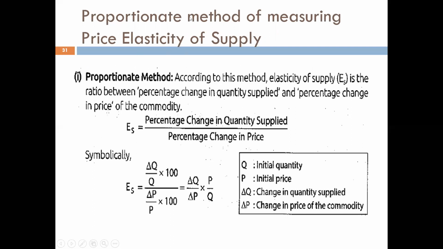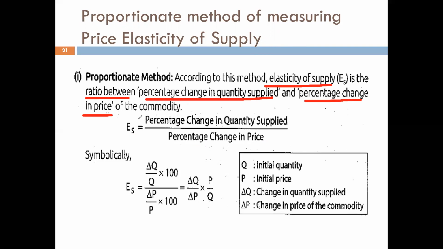Price elasticity of supply is given by percentage change in quantity supplied divided by percentage change in price. So basically it is the proportionate method, and according to this method, elasticity of supply is the ratio between percentage change in quantity supplied and percentage change in the price of the commodity.